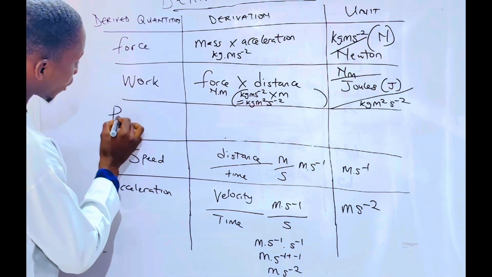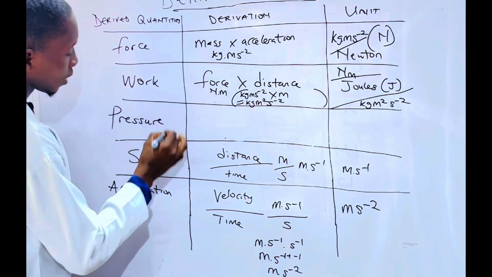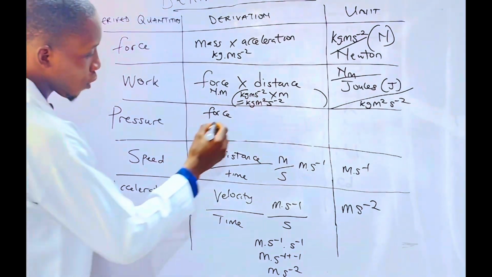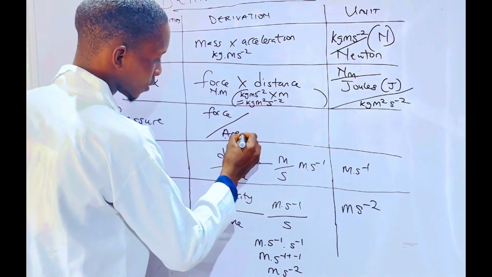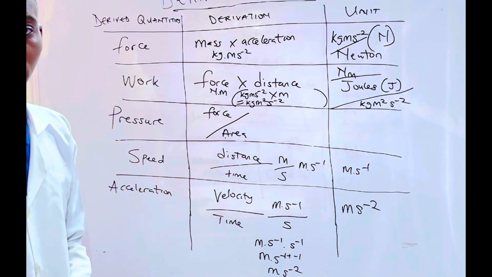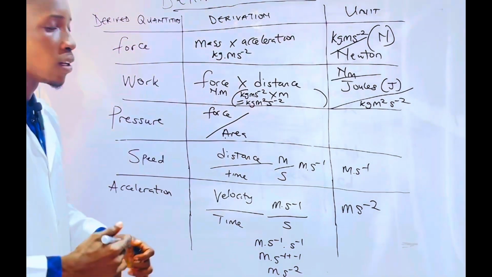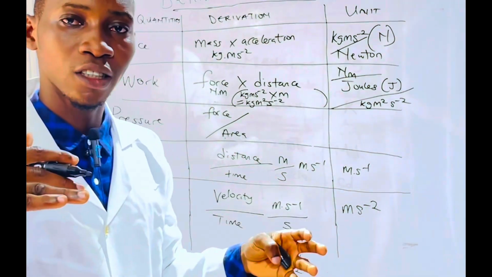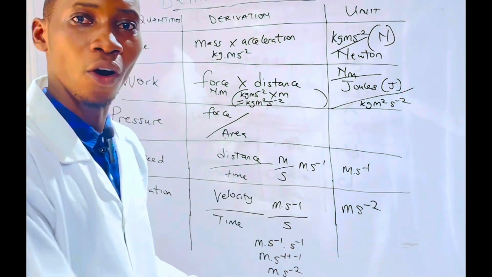Pressure is defined as force over area, the force applied over area. Which means the higher the area, do you have low pressure or high pressure?